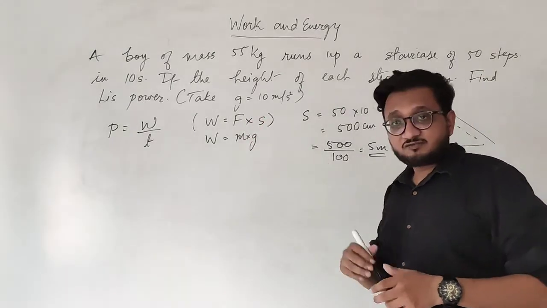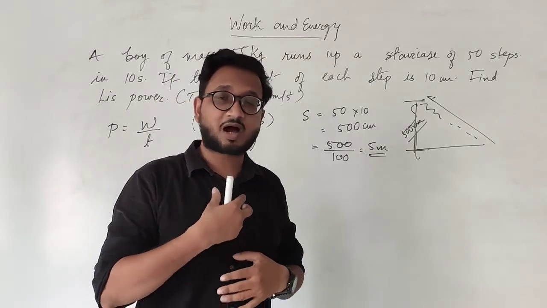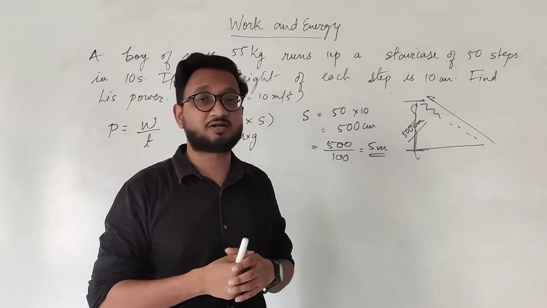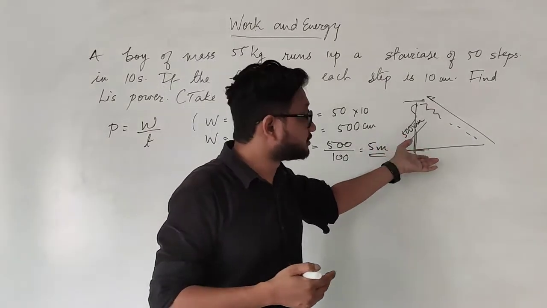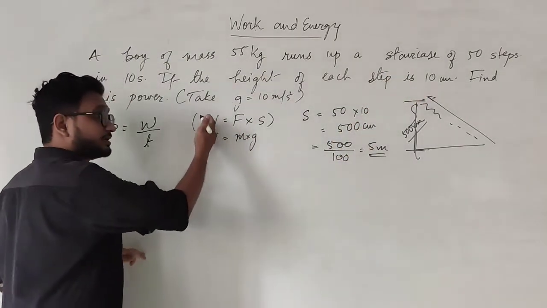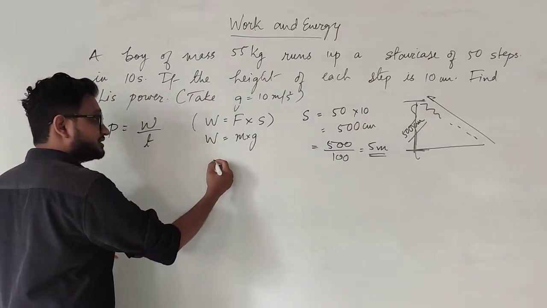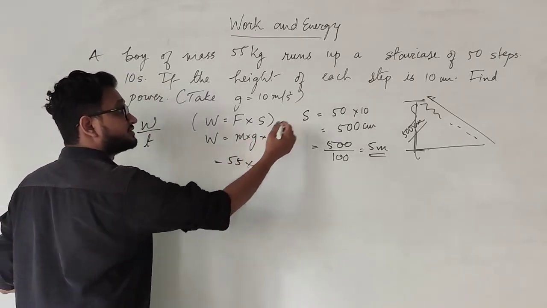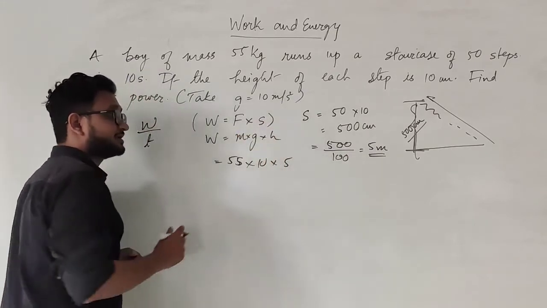So ultimately what is the work being done? He is pulling the mass of his own body up to a height of 5 meters. So that is what is being done. The boy is doing the work on himself. He is using his own body and muscles to pull himself up. So we are going to calculate the work done on the boy himself. And that is why work done is equal to m into g, that is mass 55, into g, that is 10, and height that we have just found to be 5. We are keeping it as it is.